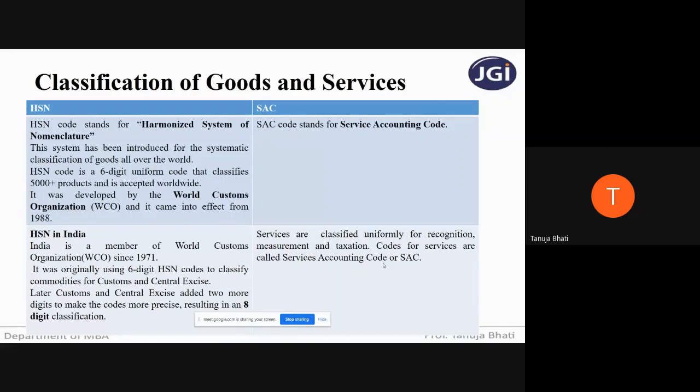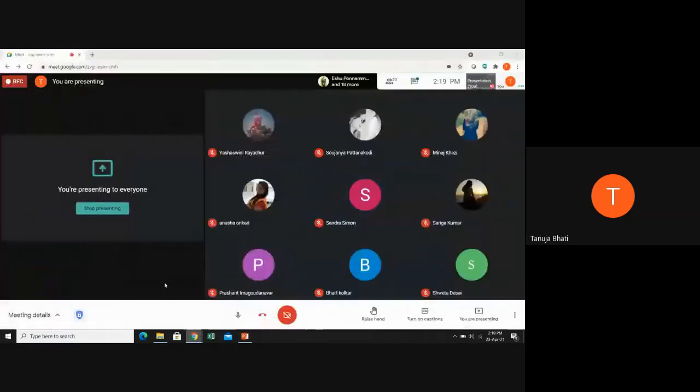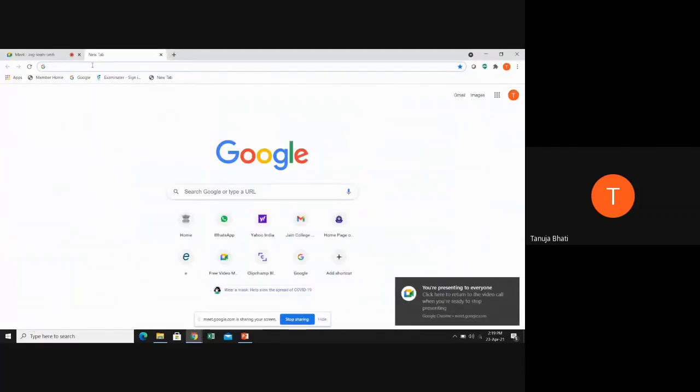And once you all know the HSN or SAC, how can you identify the rate applicable to a particular product or service? So students, everyone can see the screen, right? Yes, ma'am.